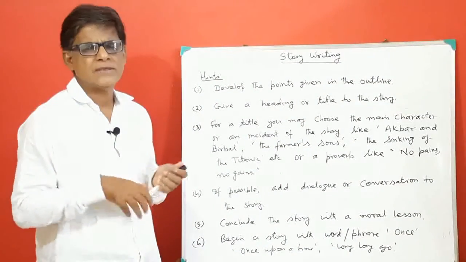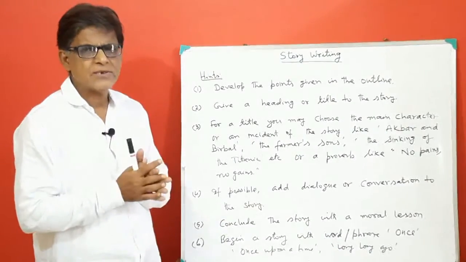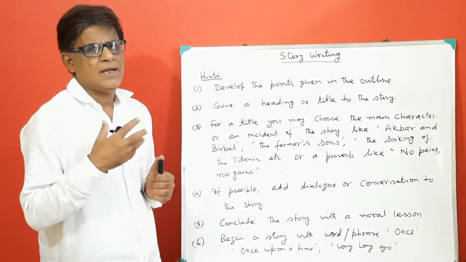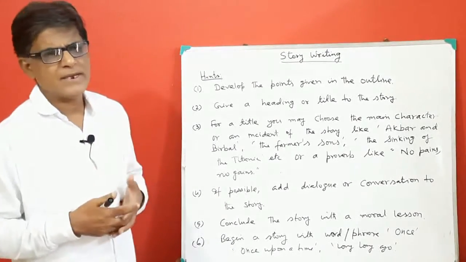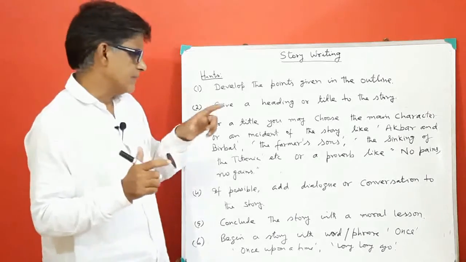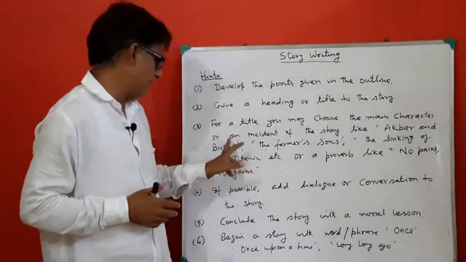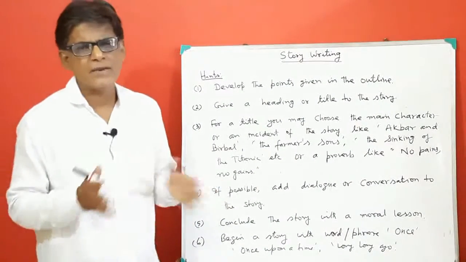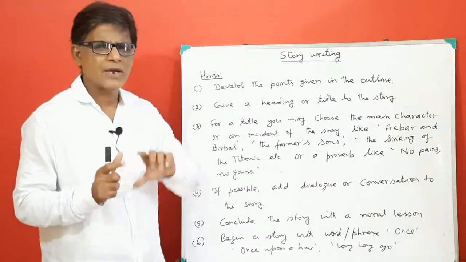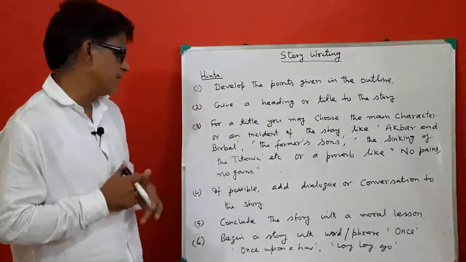In the story there may be a person, there may be an animal. So from the main characters you can make a title. Just for example, Akbar and Birbal. If the story is about Akbar and Birbal, then you can make the title Akbar and Birbal.